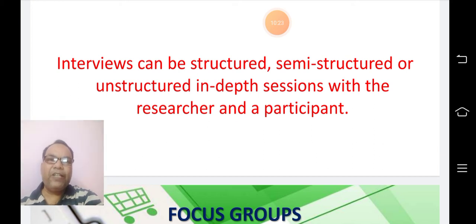So it depends on the researcher what type of interview is being adopted by him for the purpose of collection of data, and for a better understanding of the problem being studied by him.